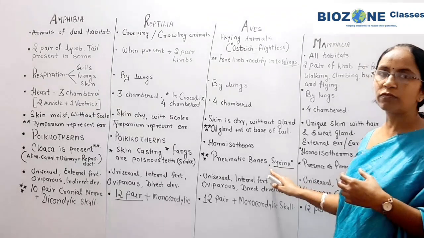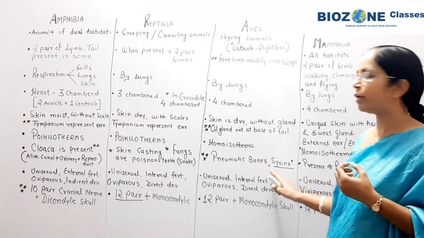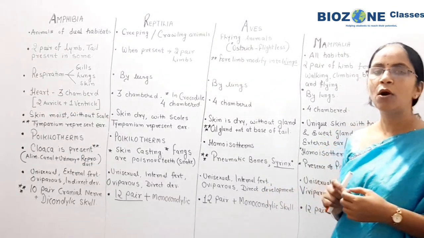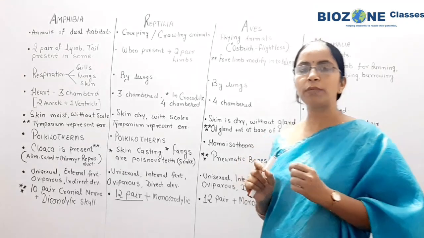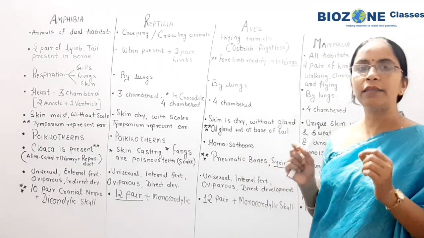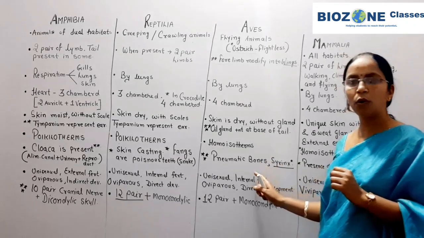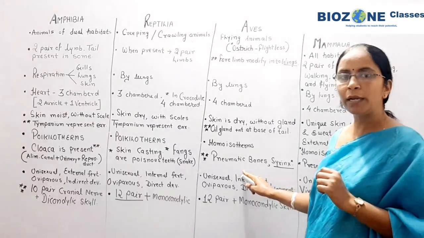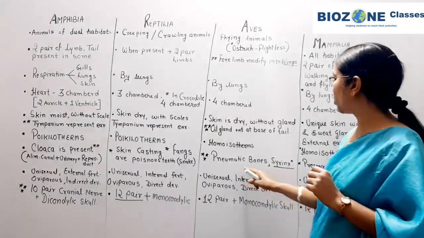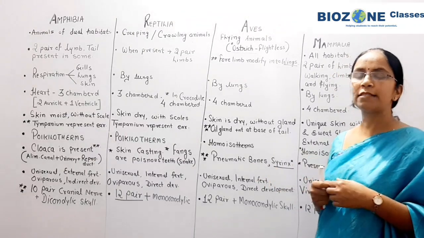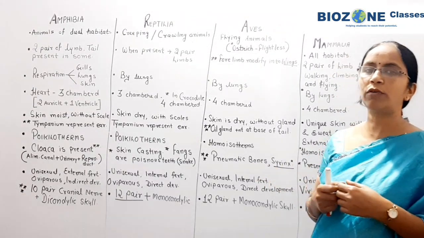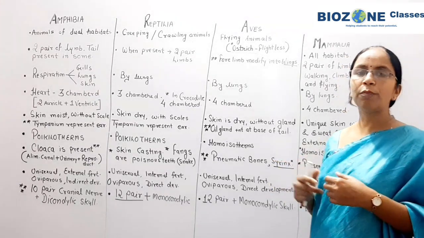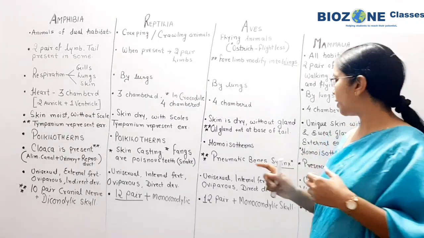Then for birds or aves, the identical property of the bird is the development of pneumatic bone or the true bones. True bones means ossified bones are present, and these ossified bones are internally hollow. So hollow internal bones are called pneumatic bones. The second property of the birds is they produce specific kinds of sound. On the basis of sound we can identify the birds. So the sound producing box in the bird is called the syrinx.